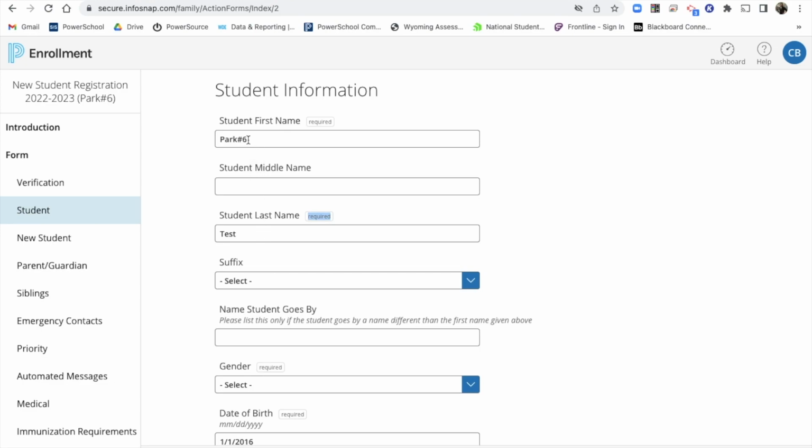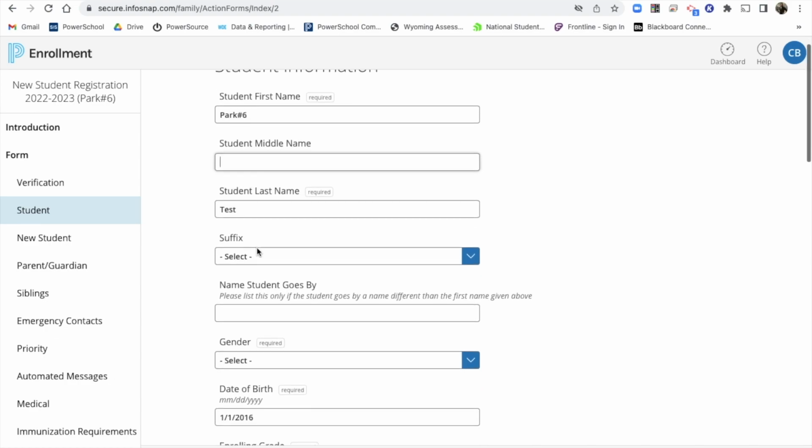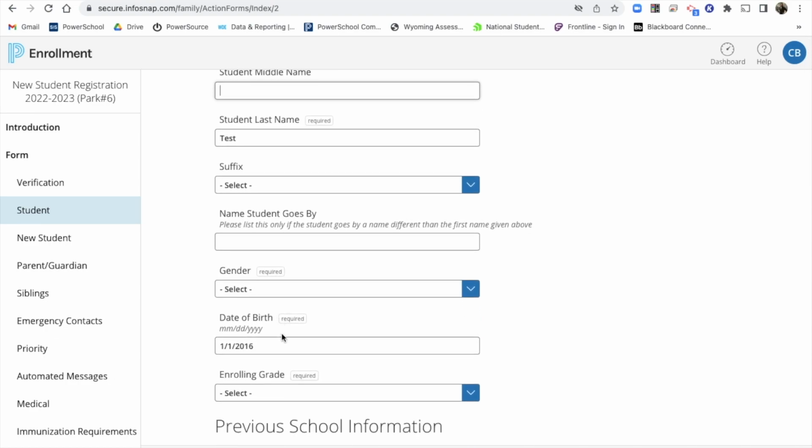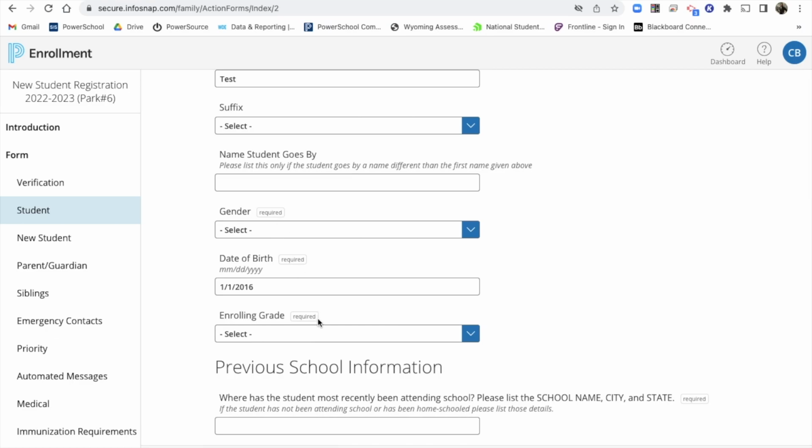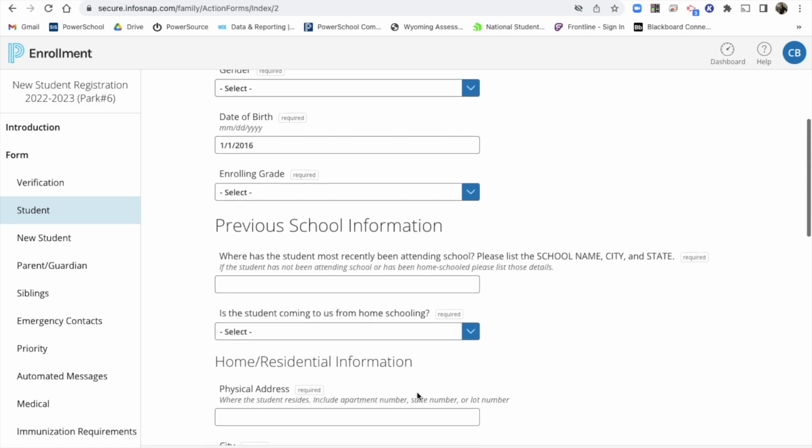So like in this instance, for my test, first name and last name for students are required, but not all students have a middle name. We would like you to enter their middle name if they have one, but if they do not, you don't have to put anything in that box. It will let you submit without it. And the same goes for everything, as you see. You can see the required fields next to anything that is required.